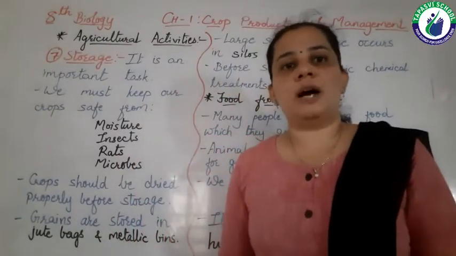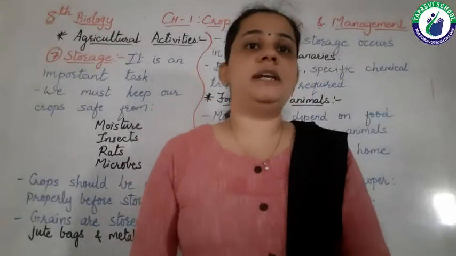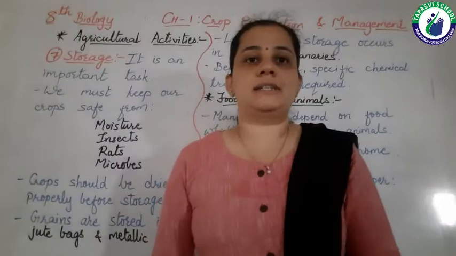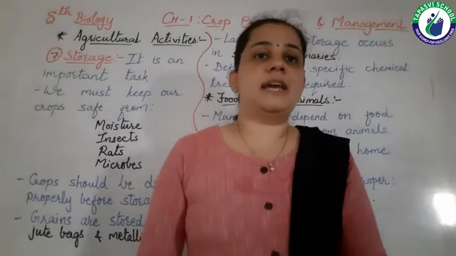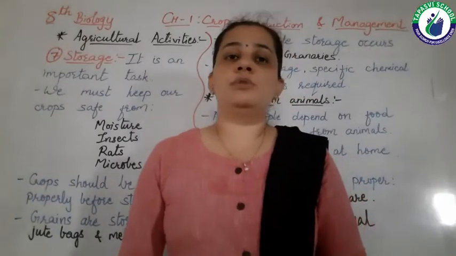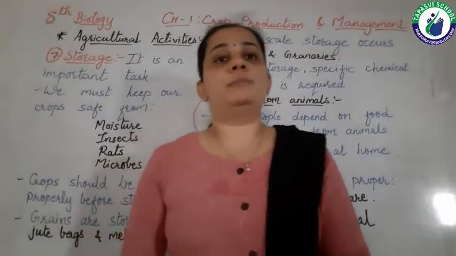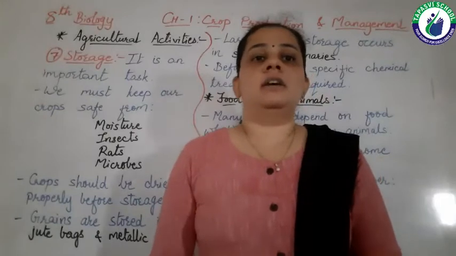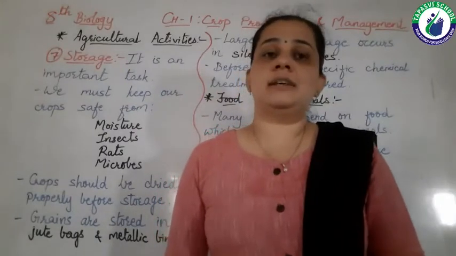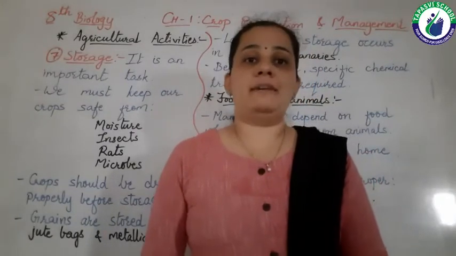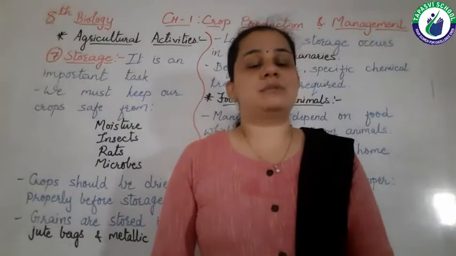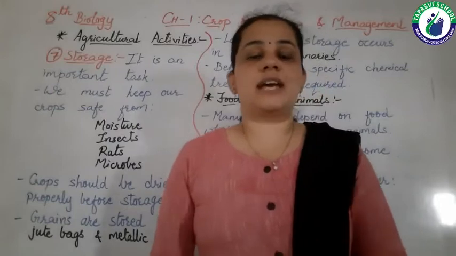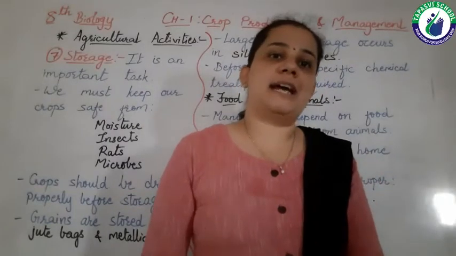Then we studied various methods of weeding. That is physical removal by pulling or uprooting the plants, then physical removal with the help of an implement known as khurpi. Then we studied that before sowing the seeds we do ploughing or tilling, and the last method is to apply chemicals. These chemicals are known as weedicides.